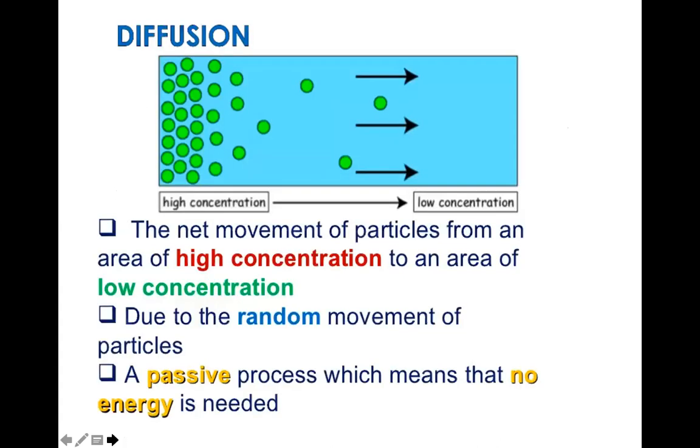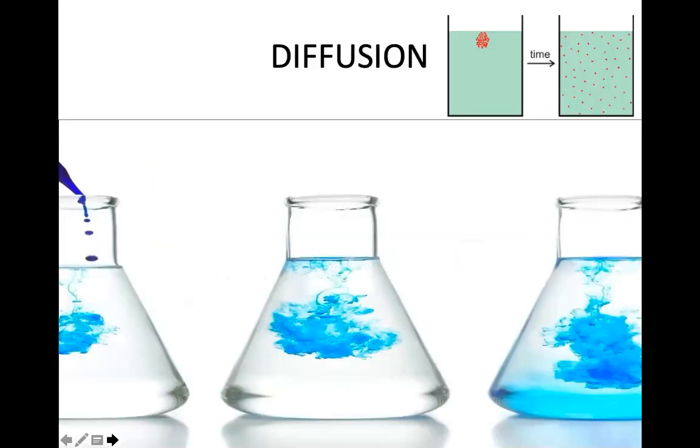See diffusions, the particles are moving from higher concentration towards a lower concentration. And the movement is random. And it is a passive process. Passive means no energy is required for the particles to move. See, a drop of ink when it is put in water.